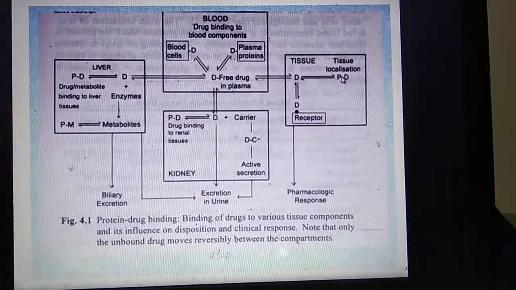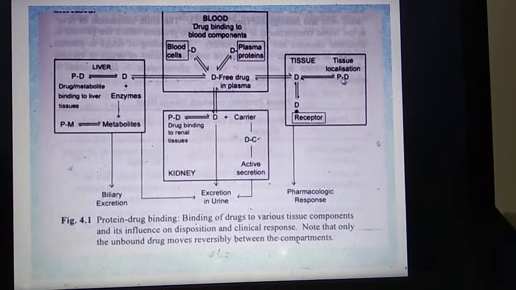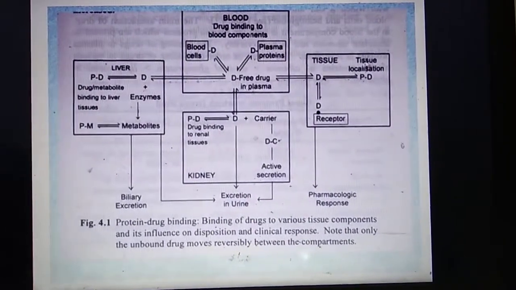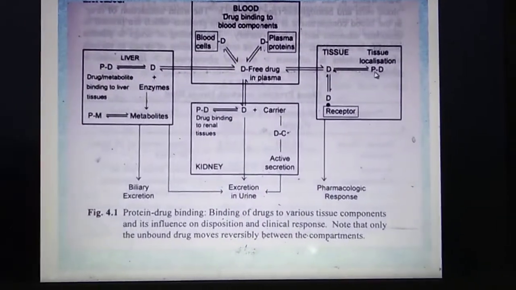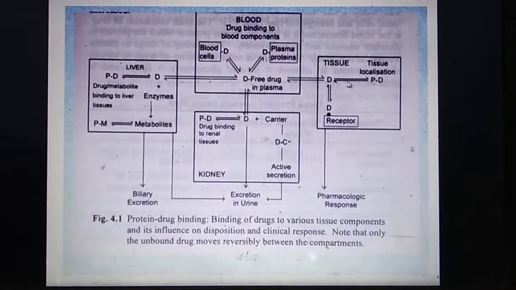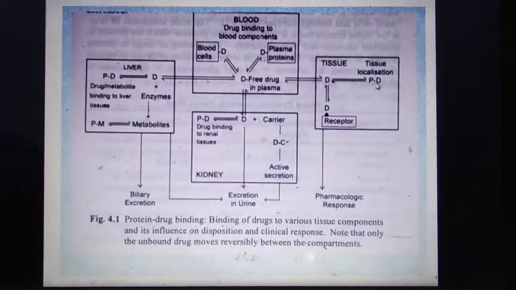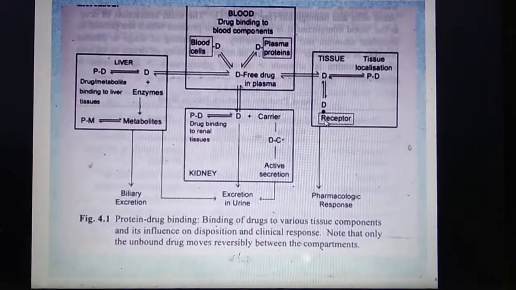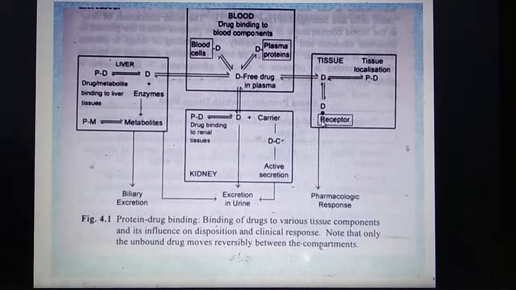If the drug protein binding has taken place and this protein was from any tissue, then this complex will remain as it is, and as these arrows show, this is irreversible. This is a reversible complex. It can again convert into free drug, and the free drug can again show action by binding with the receptor.